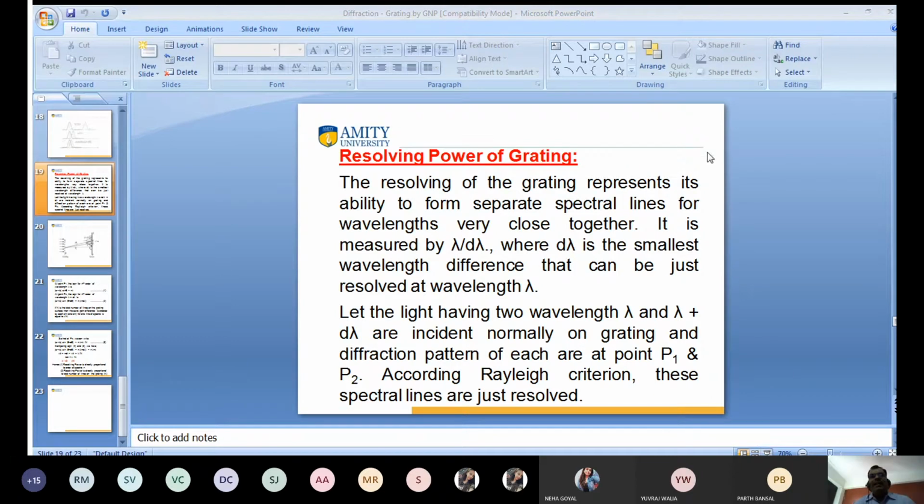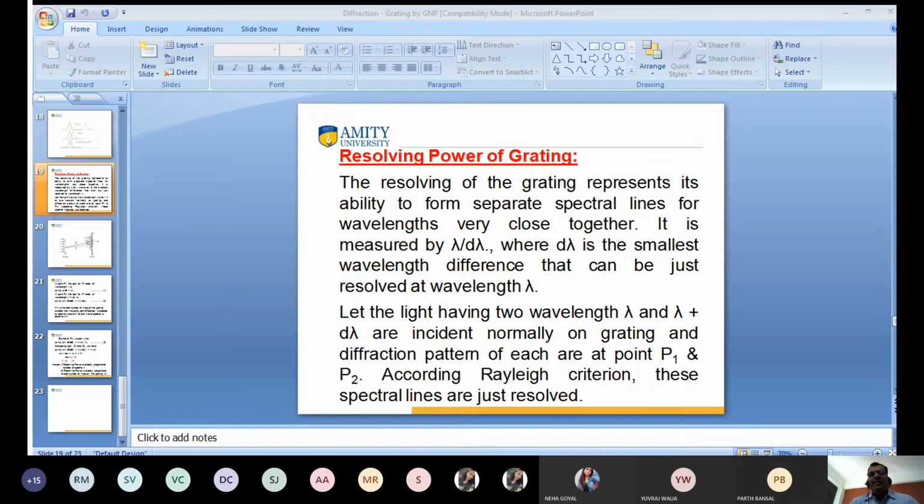The resolving power of grating represents the ability of the optical instrument to separate two close wavelengths of light. So lambda upon d lambda is known as the resolving power, where d lambda is the smallest wavelength difference that can be resolved by the optical instrument.